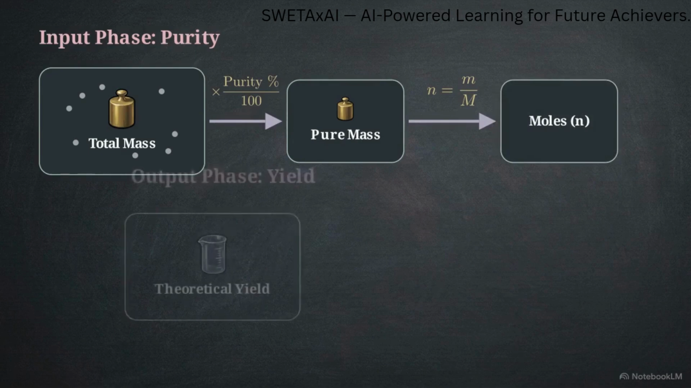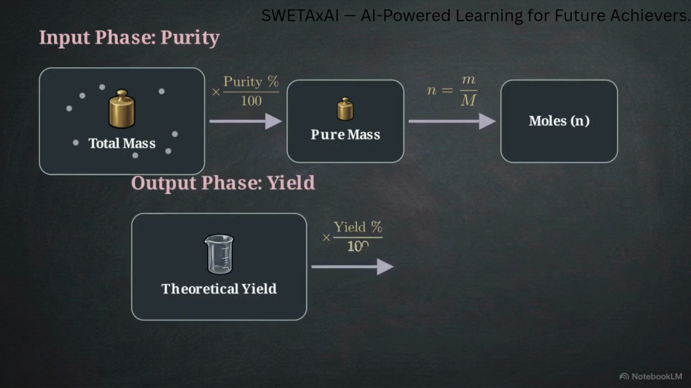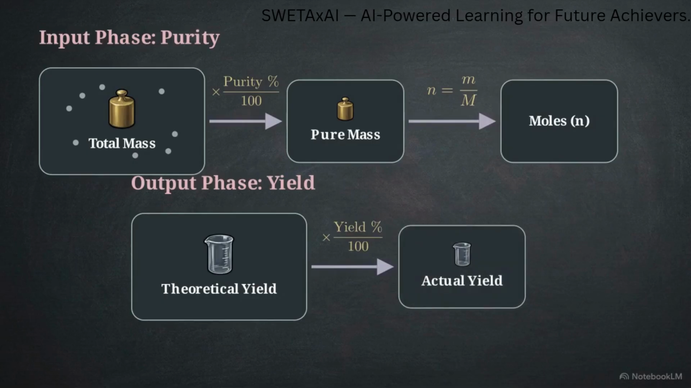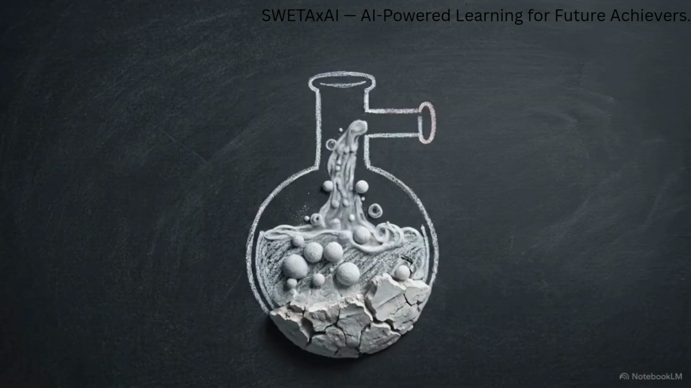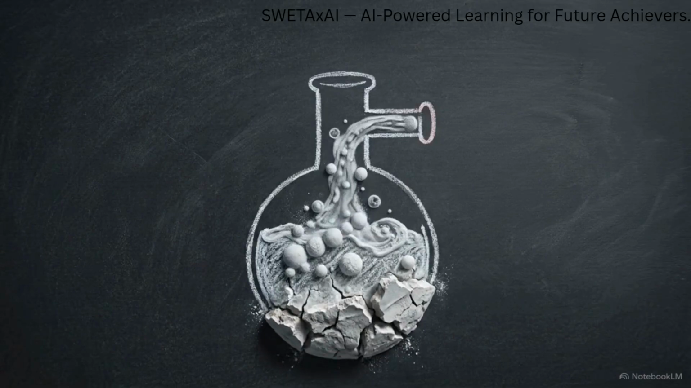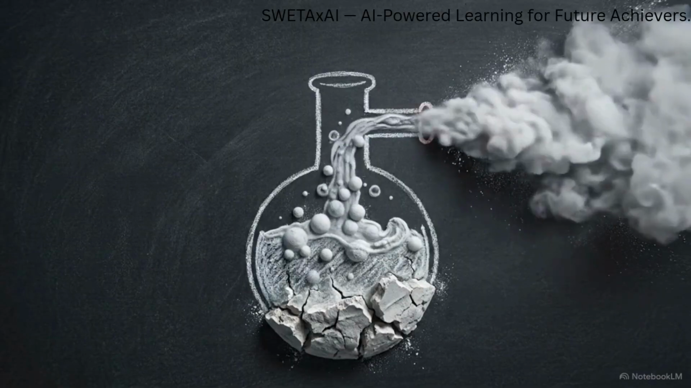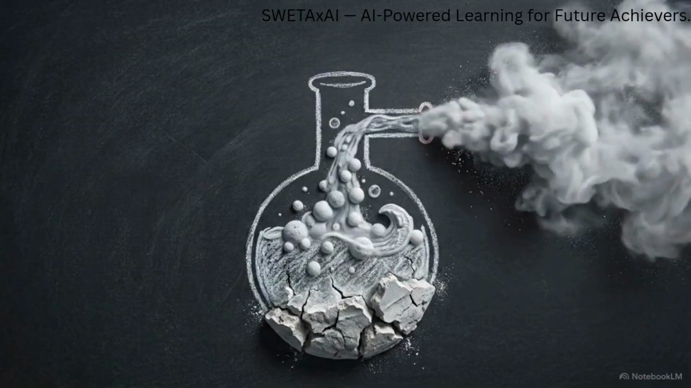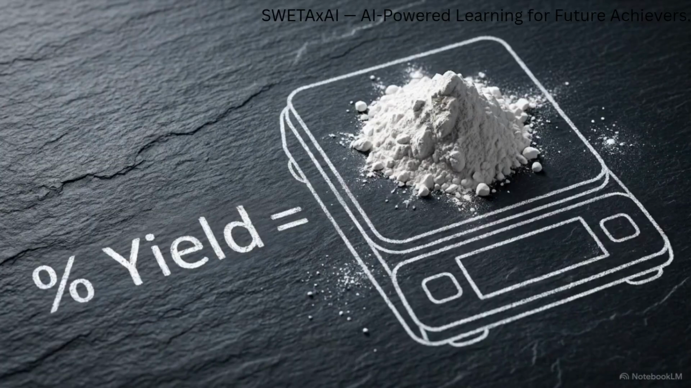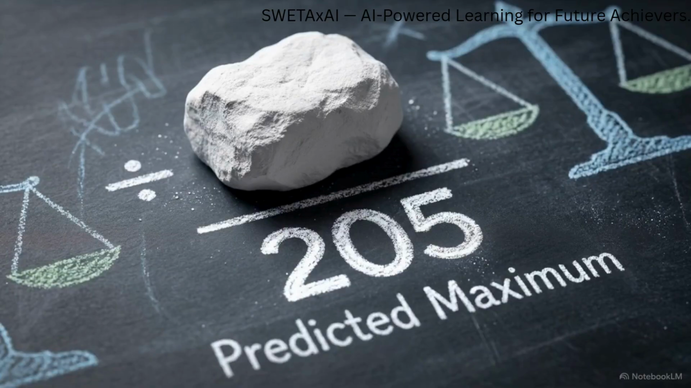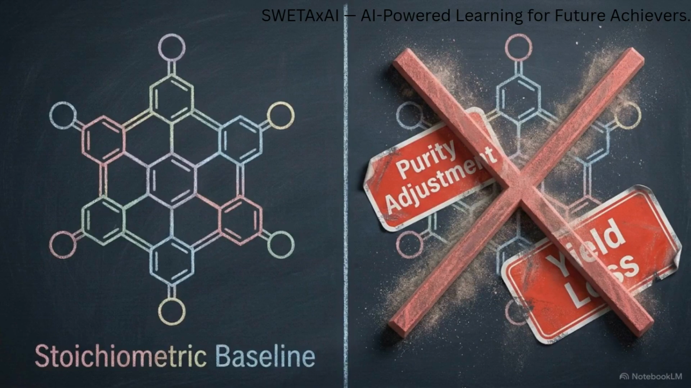On the output side, we apply the percentage yield constraint to account for losses during the process. Side reactions, incomplete conversions, and material loss during purification steps often result in an actual yield that is lower than the stoichiometric prediction. To find the percentage yield, we divide the actual mass recovered in the lab by the theoretical yield calculated from the limiting reagent. Solving advanced numerical problems requires calculating the stoichiometric baseline and then adjusting it for these two constraints.